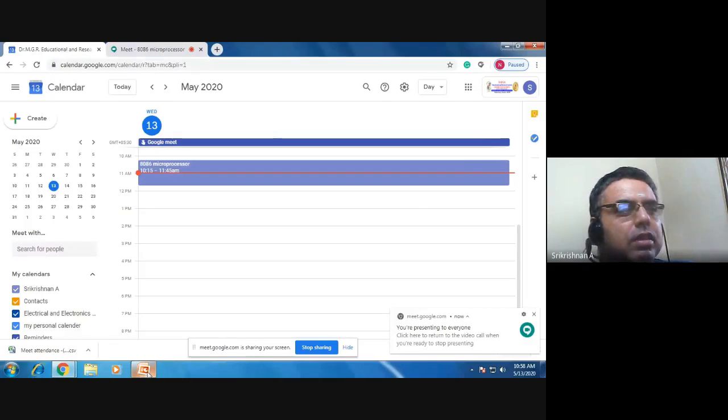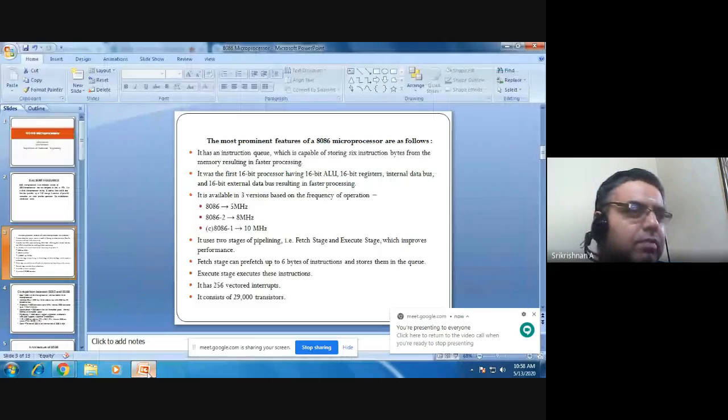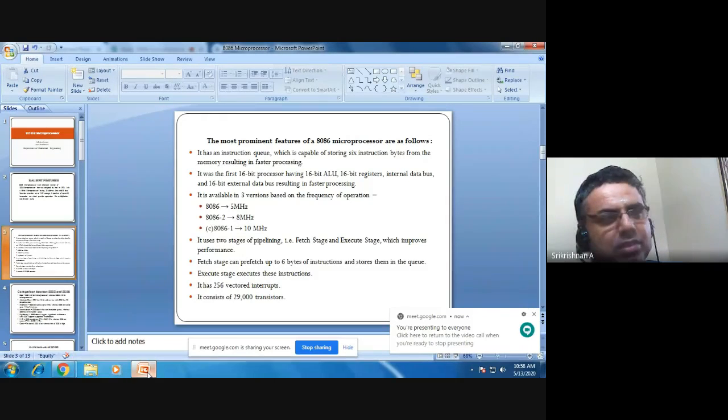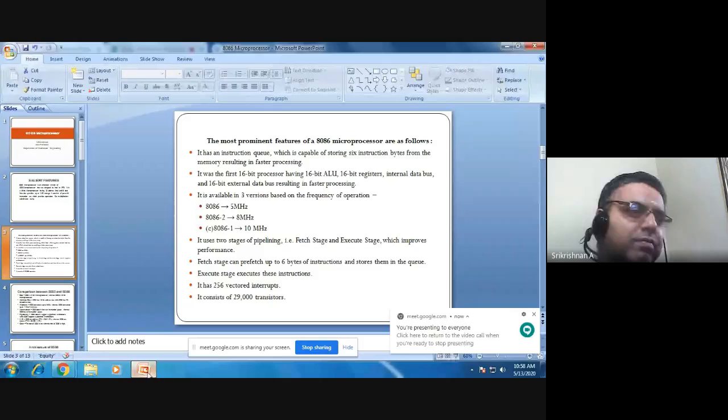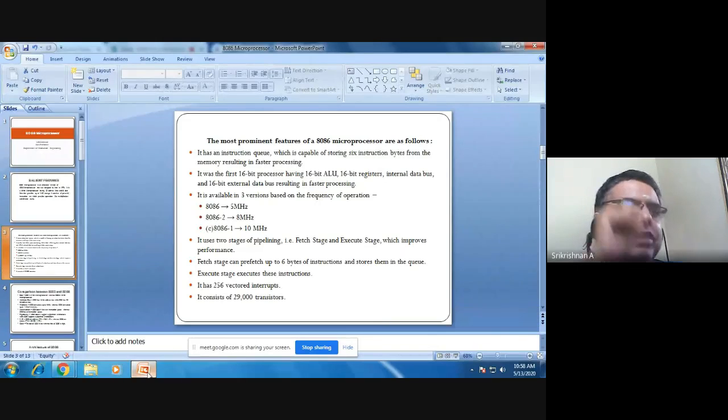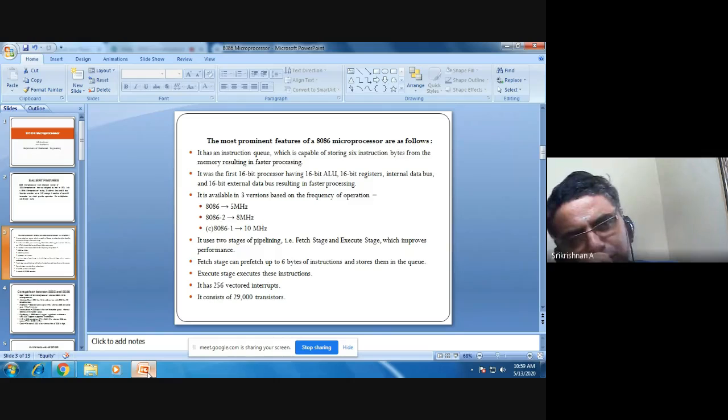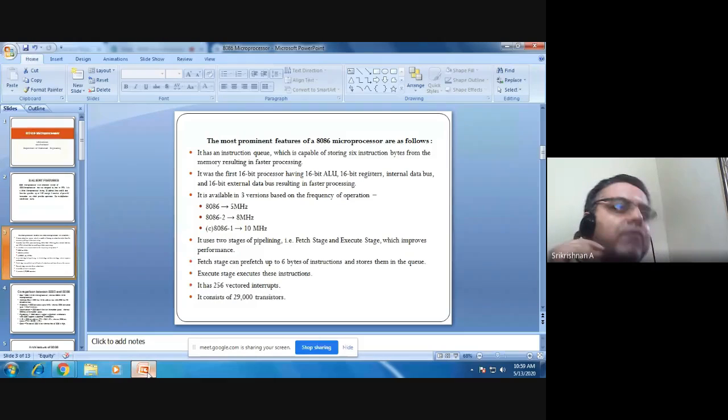So you have two stages of pipelining, fetch stage and execute stage, which improves the performance. Fetch stage can prefetch, that is, it can take in 6 bytes of instruction and store them in a queue. Execute stage executes these instructions. Fetching means taking the data, execute means executing this data. This is not there in the 8085 microprocessor.